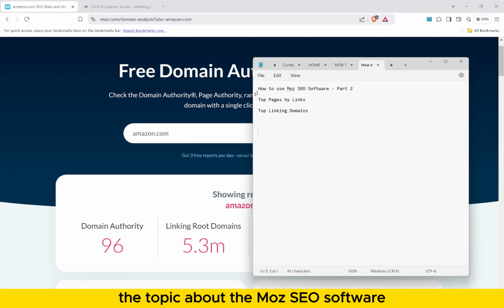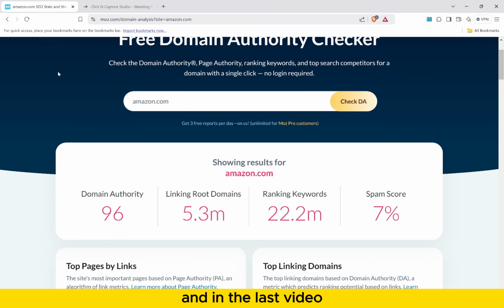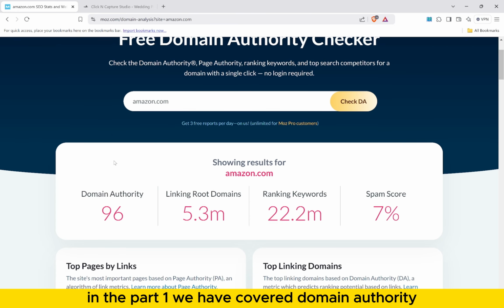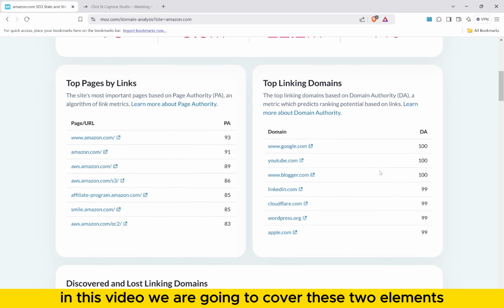In this video, I want to continue the topic about the Moz SEO software, and it is going to be part 2. Now in the last video we have seen how we can make use of the Moz SEO tool to check the domain authority, and in part 1 we have covered domain authority, linking root domains, ranking keywords and then spam score. And now in part 2 in this video we are going to cover these two elements.